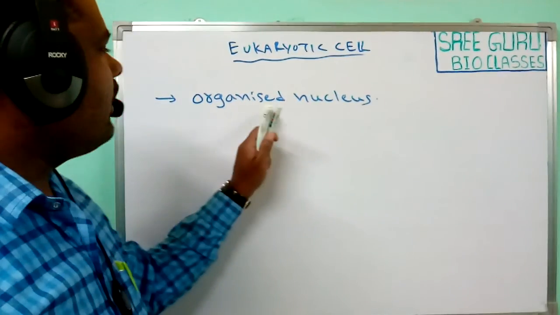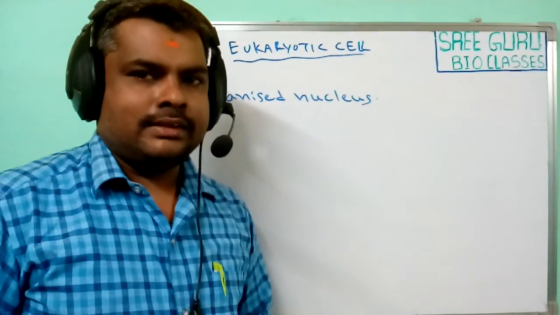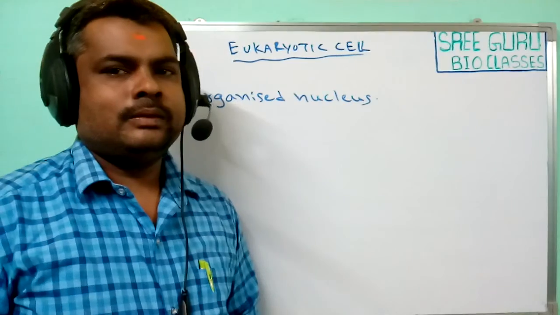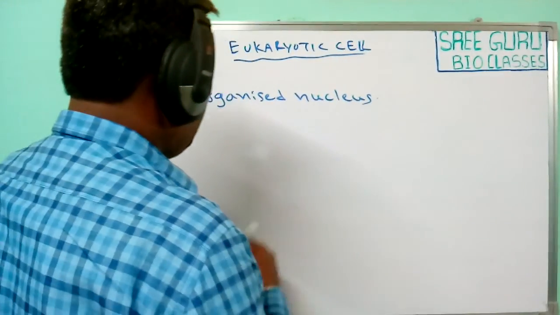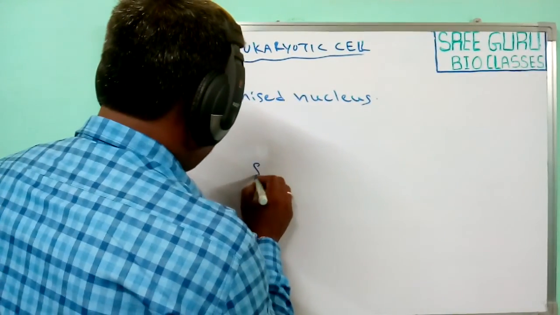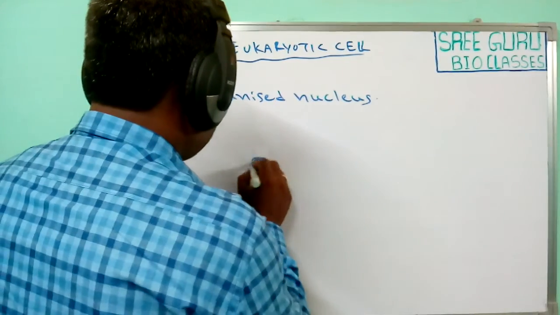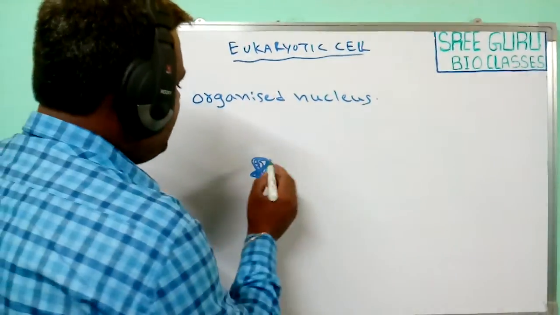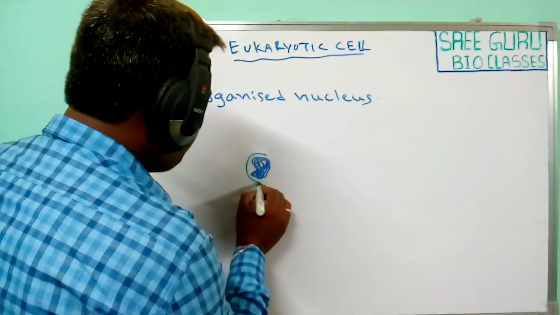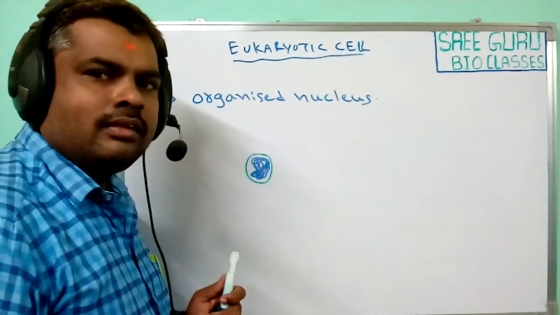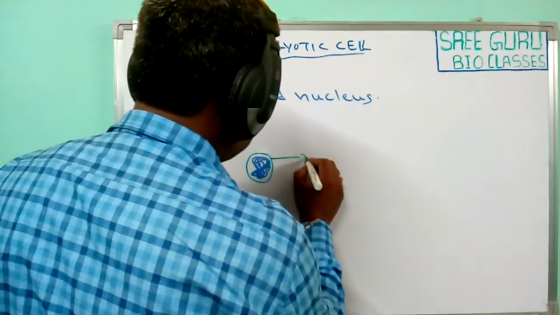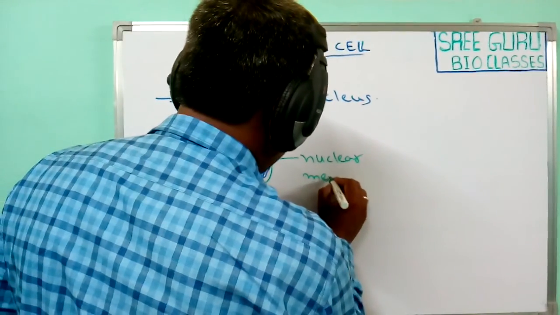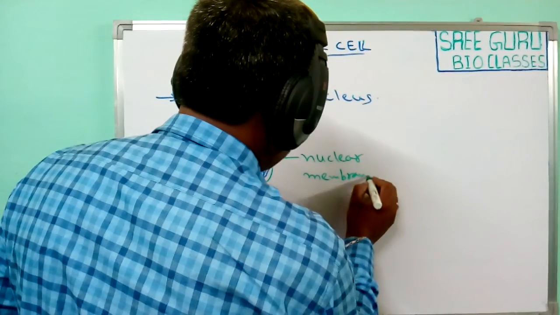Presence of an organized nucleus. What is meant by this organized nucleus? Generally, the nuclear material is enclosed with one membrane that is known as the nuclear membrane.